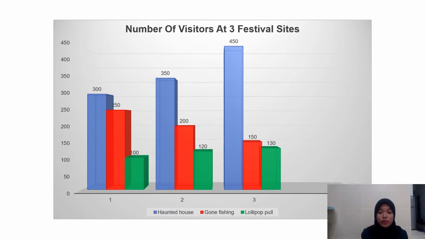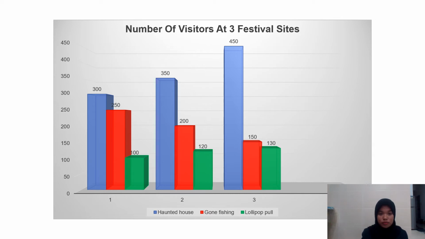From the graph, we can clearly see that site 1 is marginally lower than the number of visitors in sites 2 and 3, recorded at 100 visitors only. Lastly, we move on to the next point about the graph, which is gone fishing is somewhat lower as compared to the haunted house among the 3 sites. The graph also indicates the number of visitors in site 1 is slightly higher than the other sites, recorded at 250 visitors only.